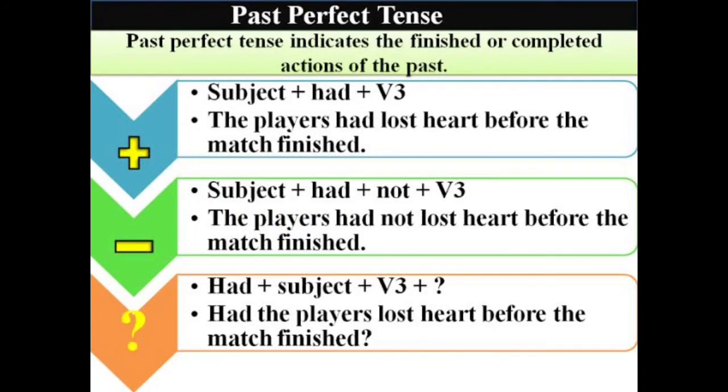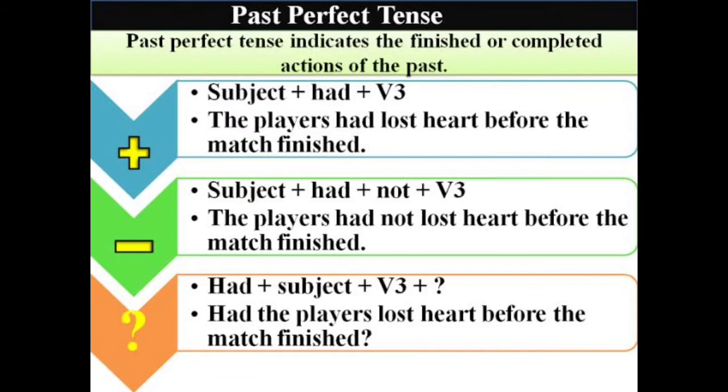Children, let's see the definition for past perfect tense. Past perfect tense indicates the finished or completed action of the past. So, look at the positive sentence and its pattern. Subject plus had plus verb 3, that is the past participle form of the verb. Look at the example for positive sentence. The players had lost heart before the match finished.